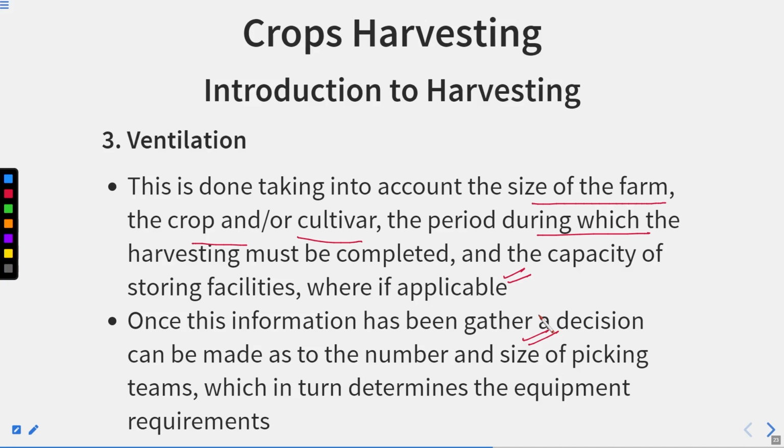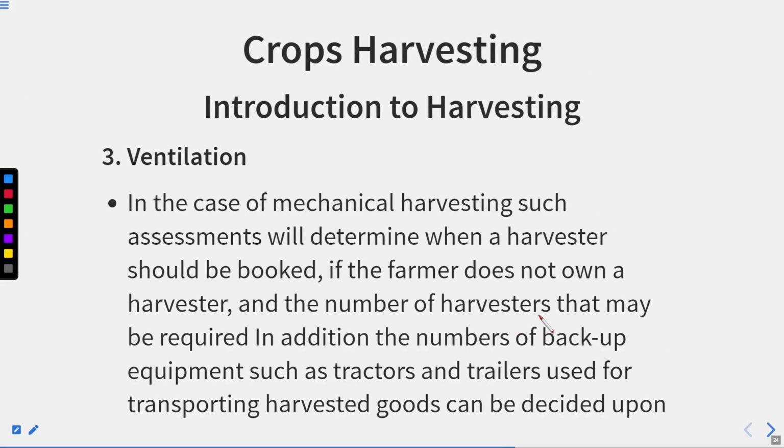According to the number of your fruit and vegetable trees, and the amount of fruits and vegetables each tree is giving, your equipment should be ready, and the number of people should be ready. In the case of mechanical harvesting, such an assessment will determine whether a harvester should be booked, if the farmer does not own a harvester, and the number of harvesters that may be required. In addition, the backup equipment such as tractors and trailers used.